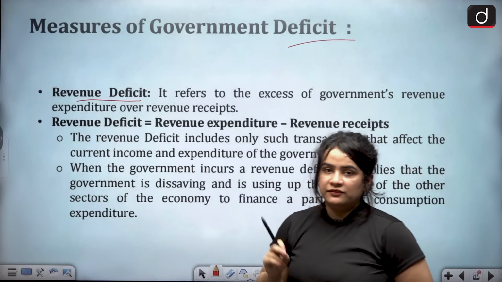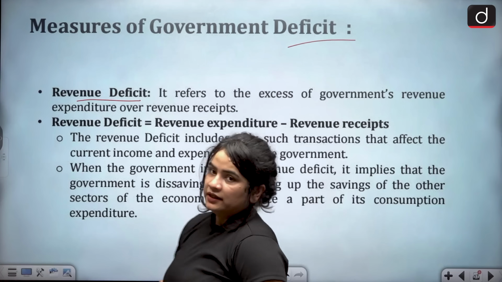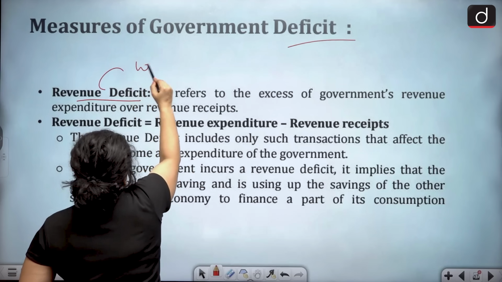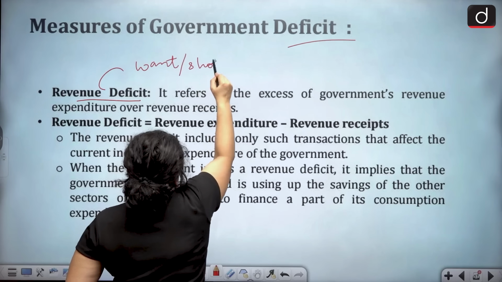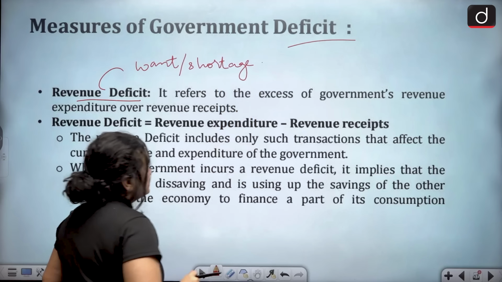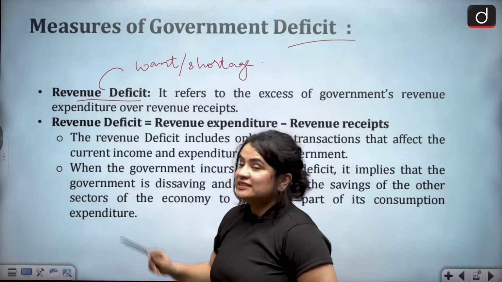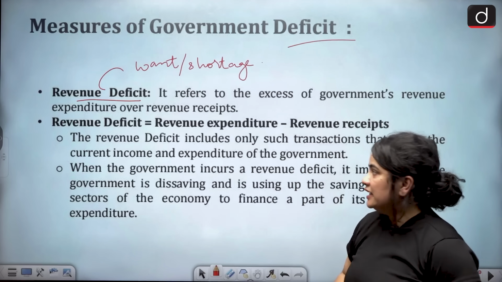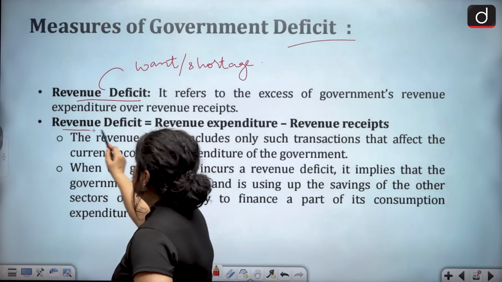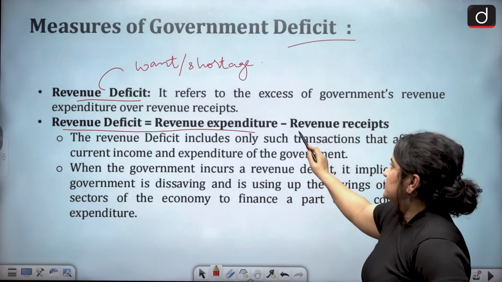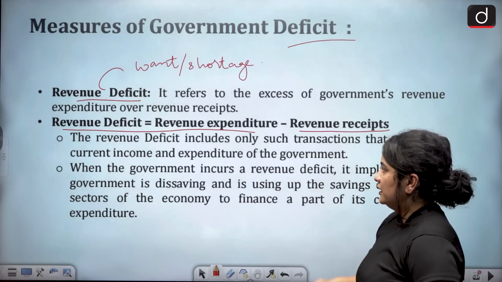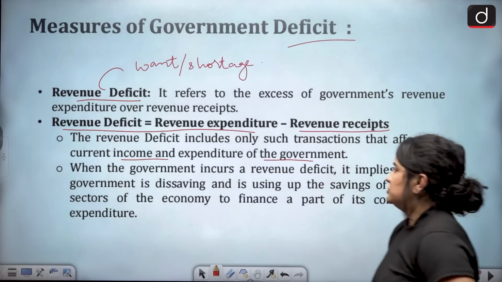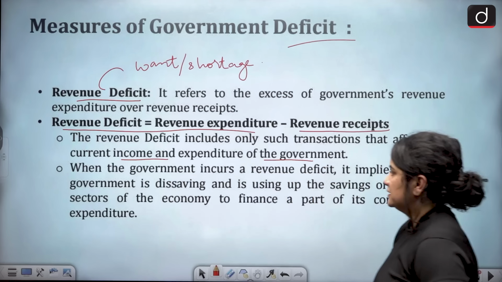Now when we talk about revenue deficit, one thing is certain, that it has to do with revenue budget. Whenever there is a deficit means there is a want or shortage of funds. Why would there be a shortage of funds? There would be a shortage of funds if the spending or the expenditure of the government is greater than its receipt, its income. And therefore, in very simple terms, revenue deficit is revenue expenditure minus revenue receipts. So, of course, it is only dealing with the current income and expenditure of the government. All right.